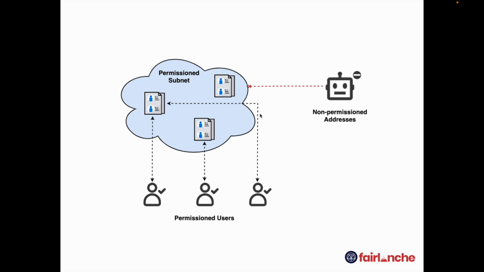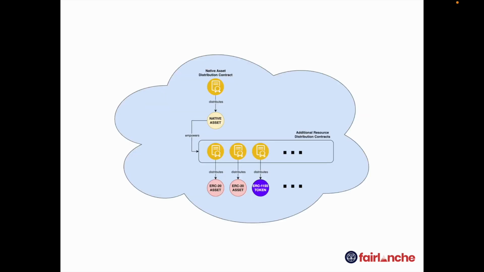Fairlanche utilizes Avalanche subnets, which are independent networks built on the Avalanche network for scalability, security and flexibility. Each subnet allows for customizing consensus mechanism, governance structure, native token, and permissioned users. In general, blockchains have two types of assets: native assets used for transaction fees and basic utilities, and non-native assets created and issued on the blockchain thanks to the utility of native assets. Fairlanche supports ERC-20 and ERC-1155 as non-native asset options.